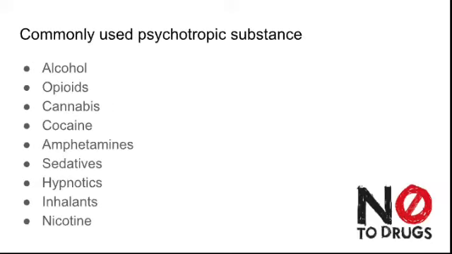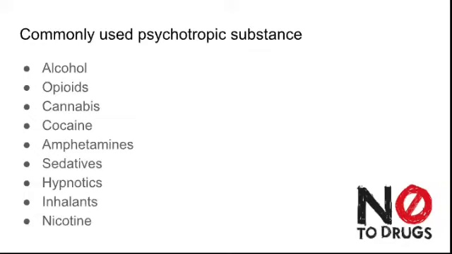What are the drugs commonly used as addiction substances, that is psychotropic substances? Most of them you may be aware of: alcohol, opioid drugs, mostly morphine, fentanyl. Morphine usually they don't take because it causes respiratory suppression. Fentanyl and pethidine are very common opioid drugs.